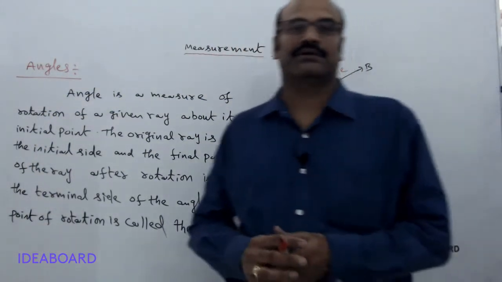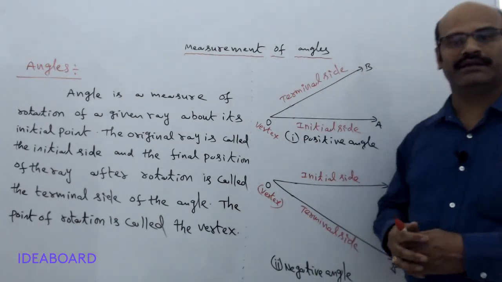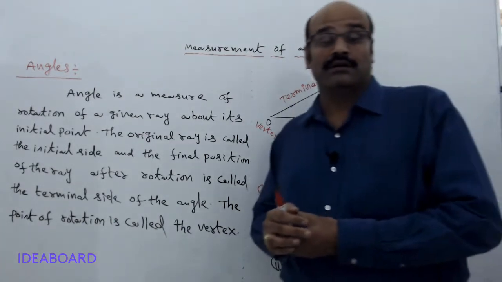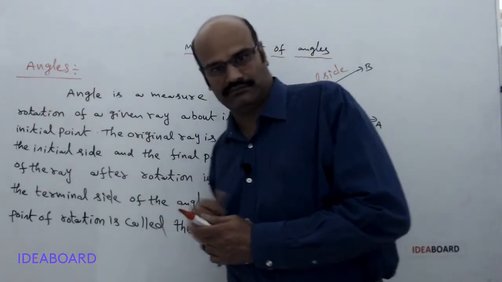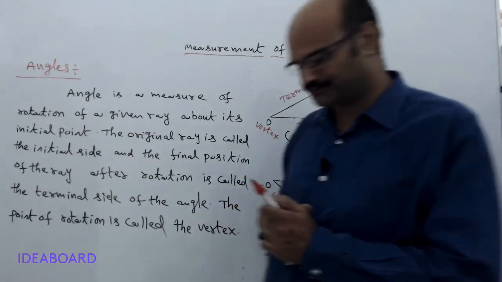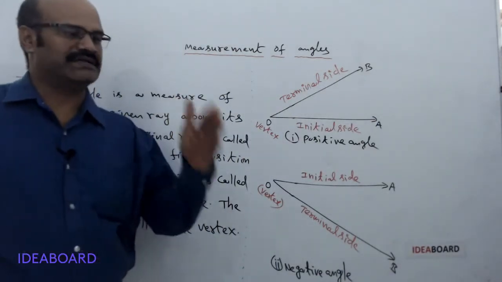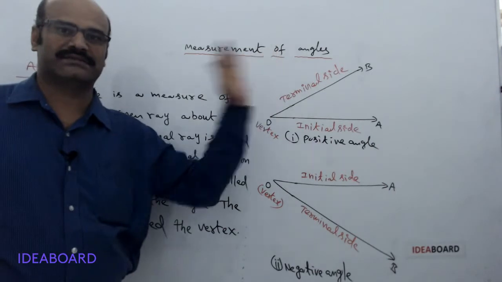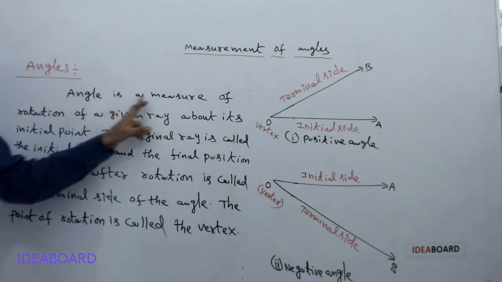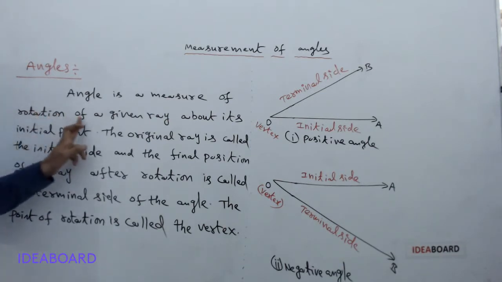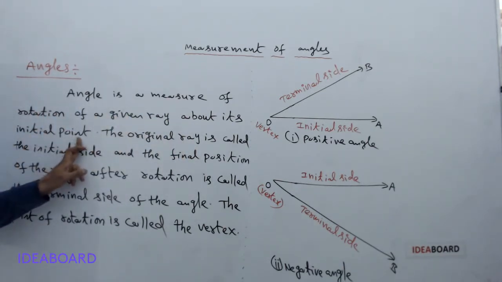Hi students, today I am doing the topic measurement of angles. Here we have to discuss what we mean by angle. Angle means, we know that if a ray rotates from one place to another place, then we say that it is said to be an angle. Angle is a measure of rotation of a given ray about its initial point.